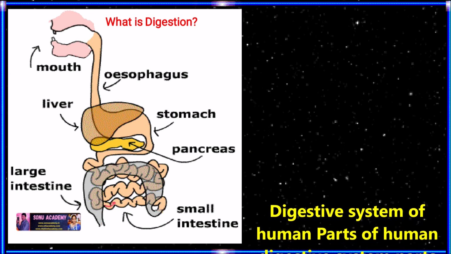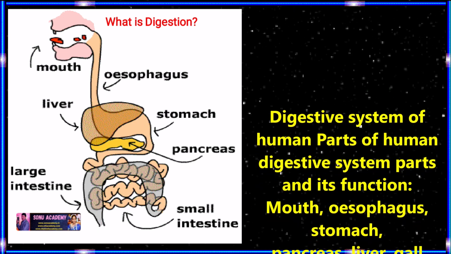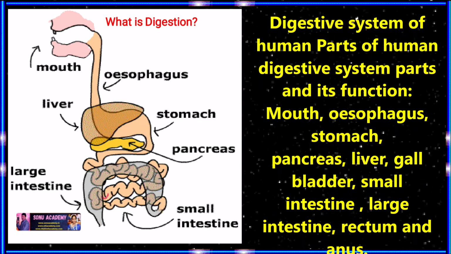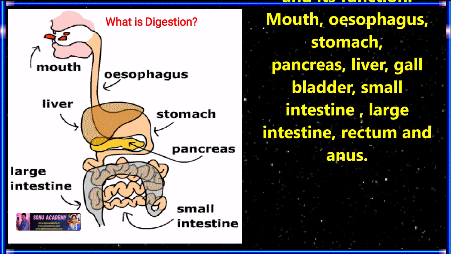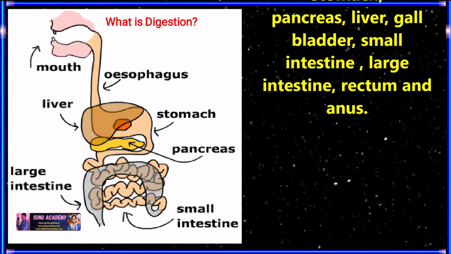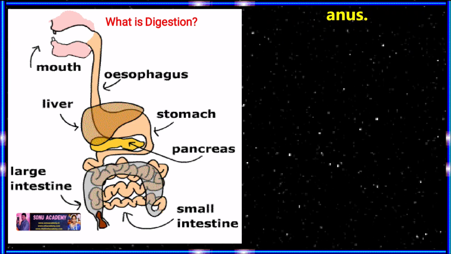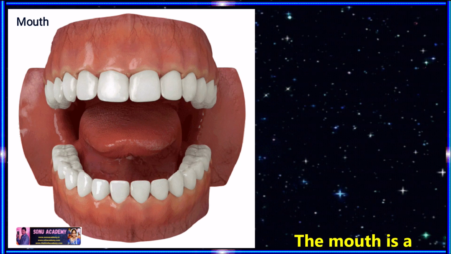Children, now let us discuss the human digestive system parts and their functions. The human digestive system mainly involves the following parts: mouth, oral cavity, esophagus, stomach, pancreas, liver, gallbladder, small intestine, large intestine. Now let us discuss the mouth.